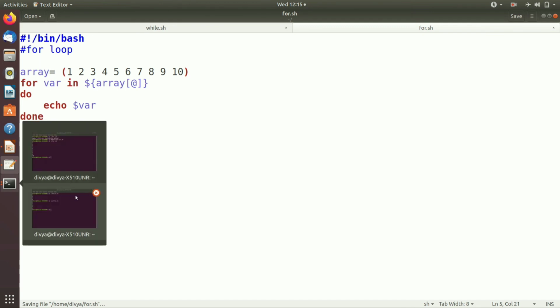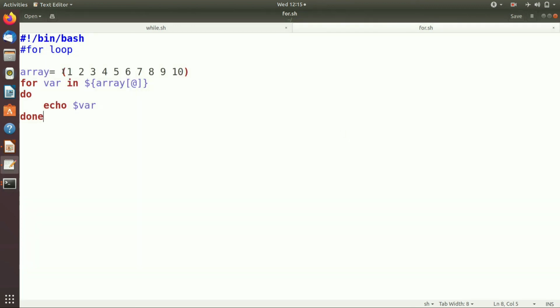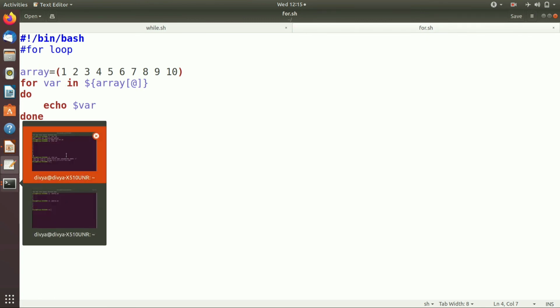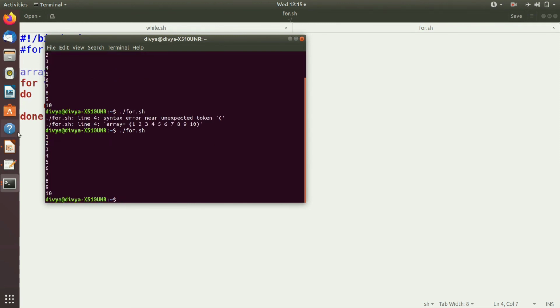Go to the terminal and run ./for.sh. Syntax error, unexpected token. Okay, so here I will not give a space. Again try to run the program. See, I get the numbers from 1 to 10. I hope this loops part is clear to you.